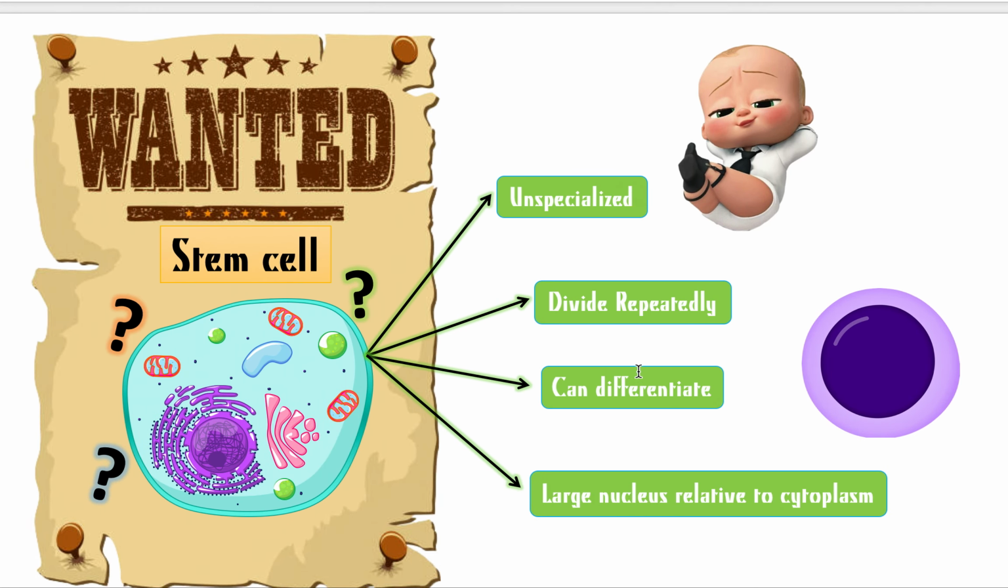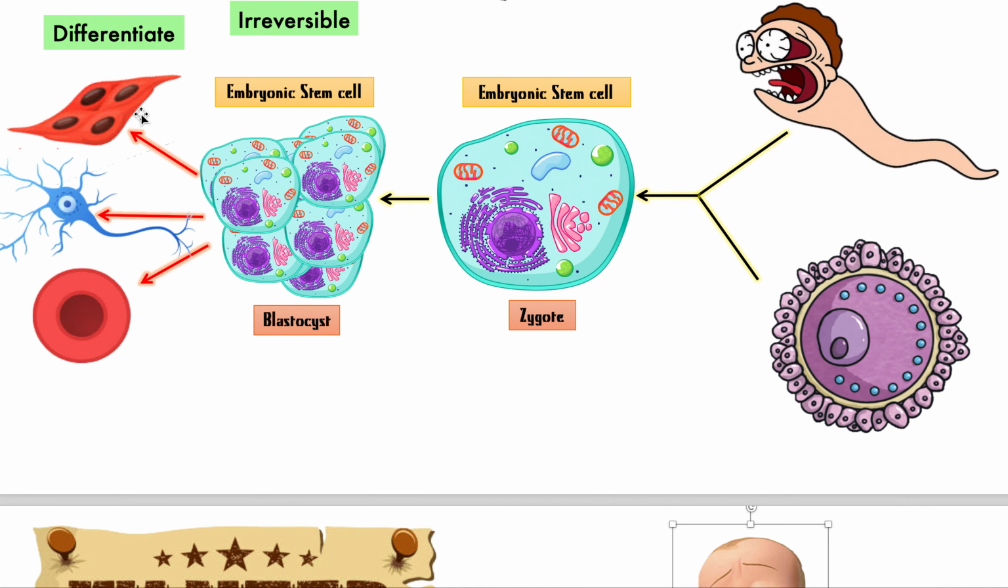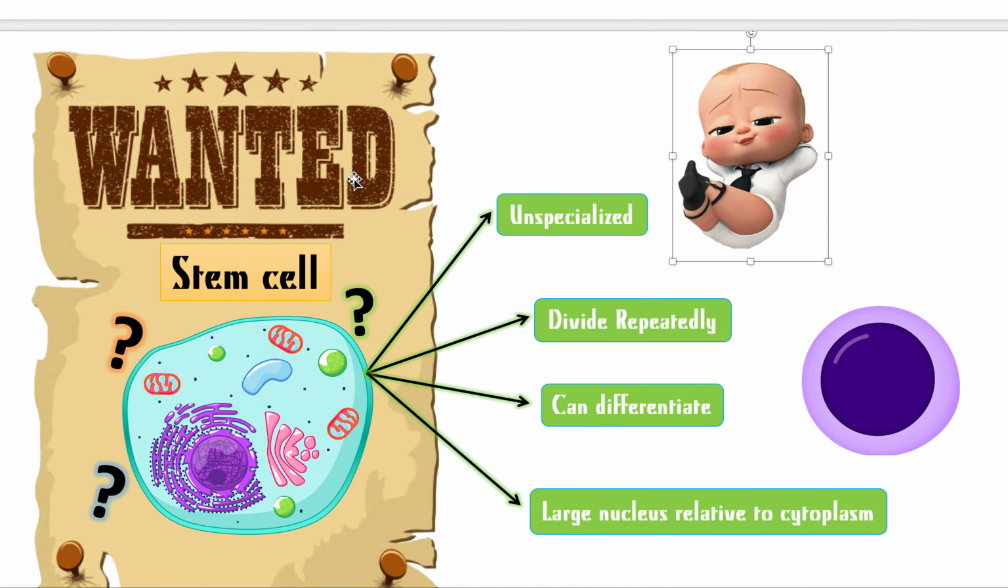This stuff I already said, but it's a good way for me to summarize it. Here we have a nice wanted page of stem cell. How do we find the stem cell? How can we find it? What's the reward? So a stem cell, like I said, is unspecialized, like a baby, and can become anything in the future. Right now, it's nothing important, but it can become anything. It's very valuable. Unlike the other cells, because once these muscle cells are muscle cells, they can't become anything else. They're stuck for life as a muscle cell, whereas these cells can choose anything.